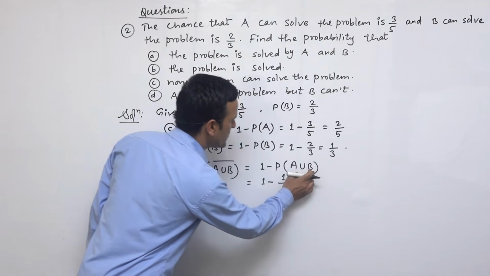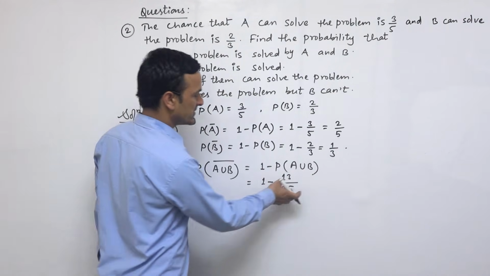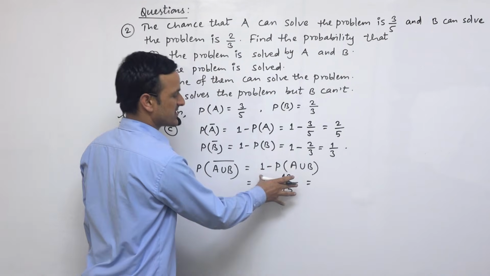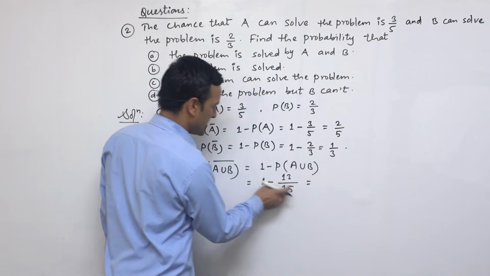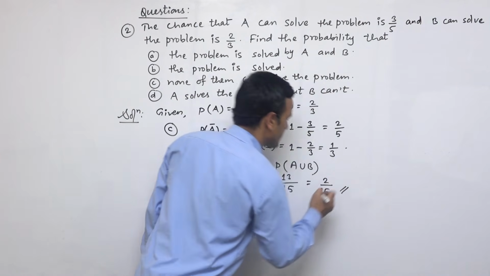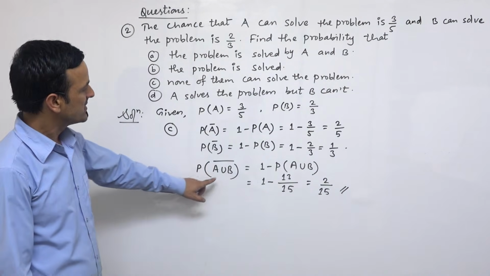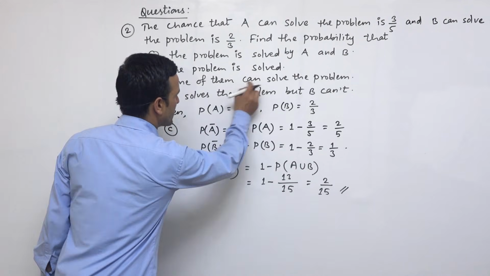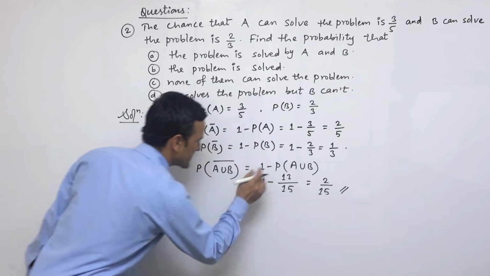So the probability of A union B, we have already calculated, is 13 upon 15. Finally, if you take LCM, 15 minus 13 is 2, and it will be 2 upon 15. So this is the answer for this probability, and none of them can solve the problem means this one.